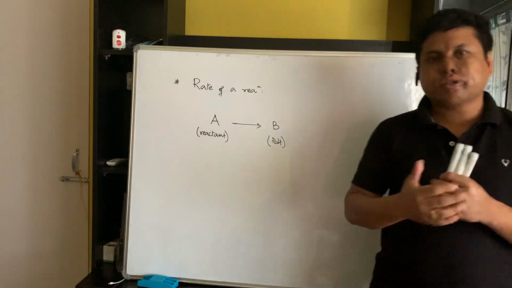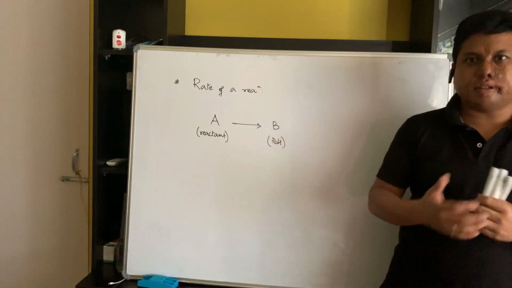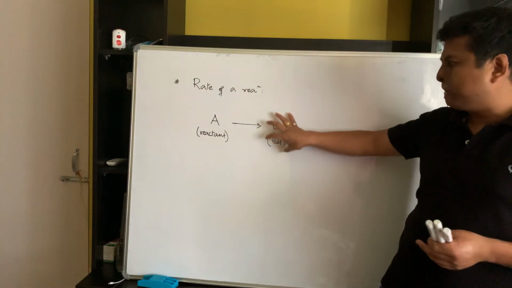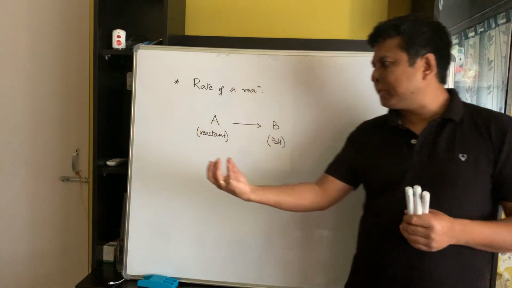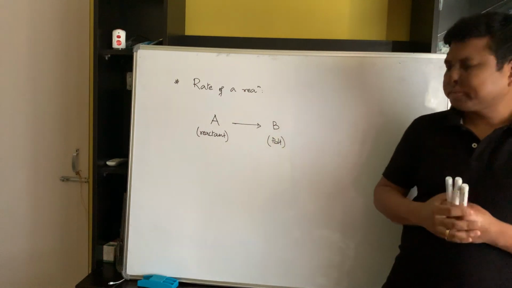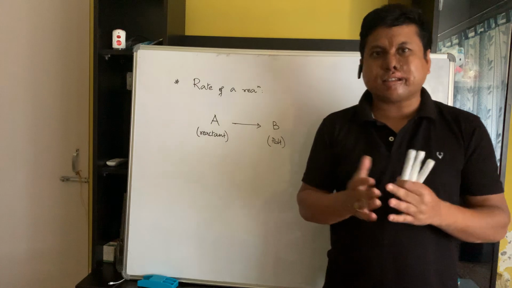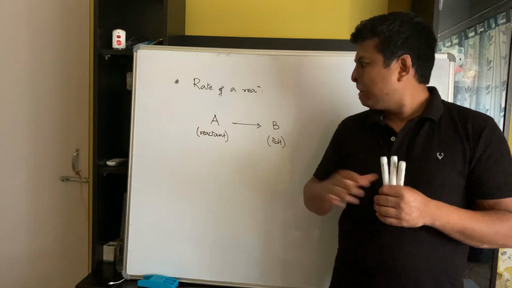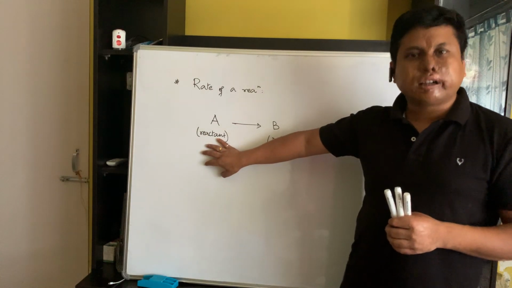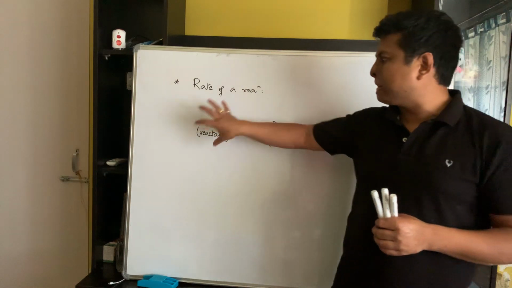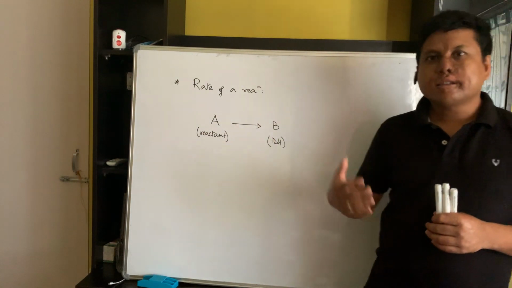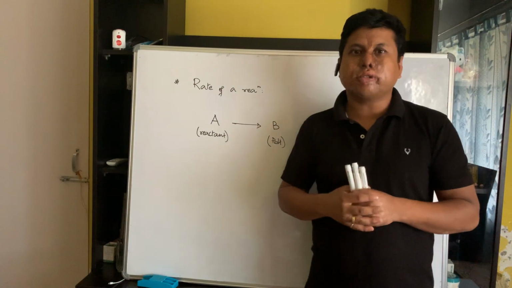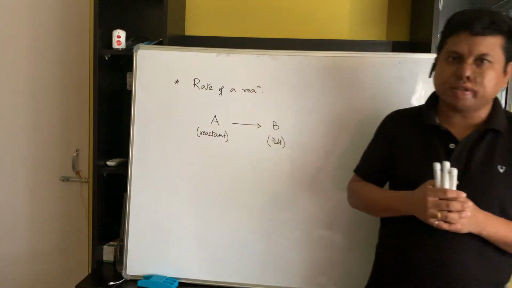Now, as the reaction takes place, what will happen? The reactants are slowly consumed and converted into product. So, in terms of concentration, when a reaction occurs, the concentration of the reactant slowly decreases as it is getting converted into product, and simultaneously, since the products are being formed, the concentration of the product gradually increases.